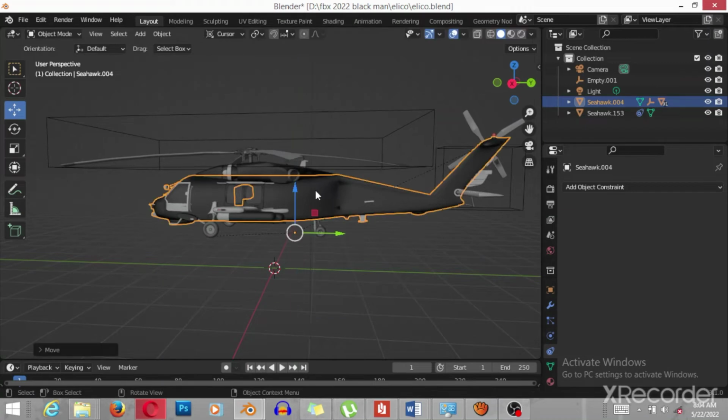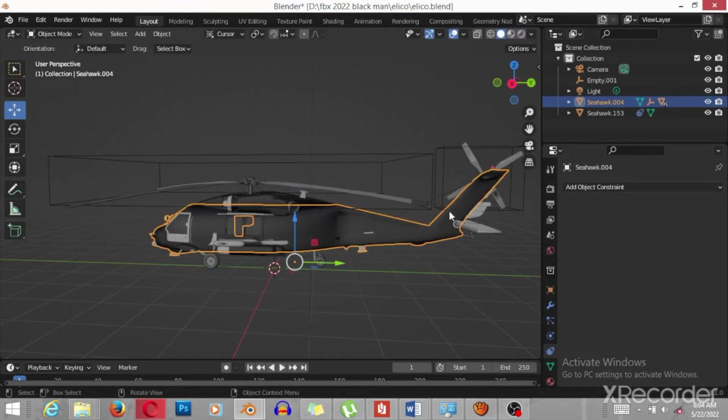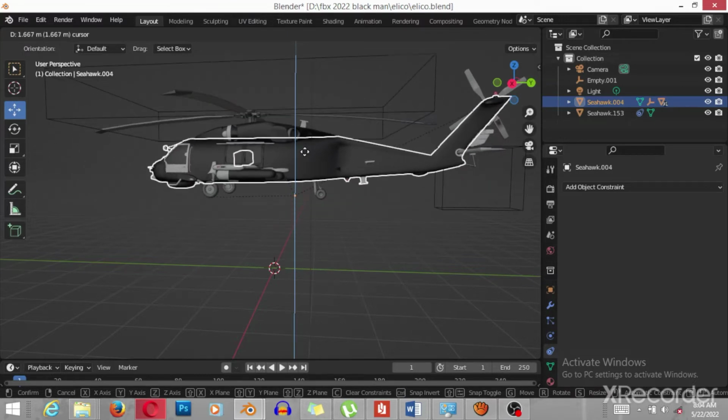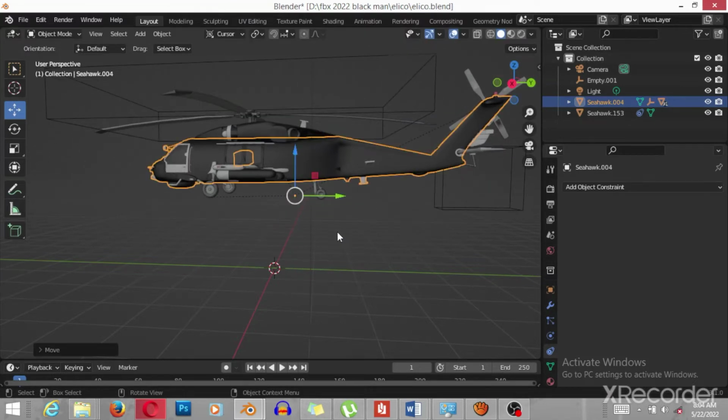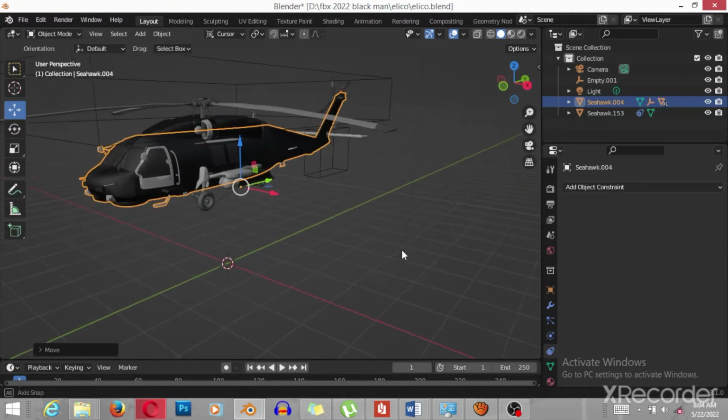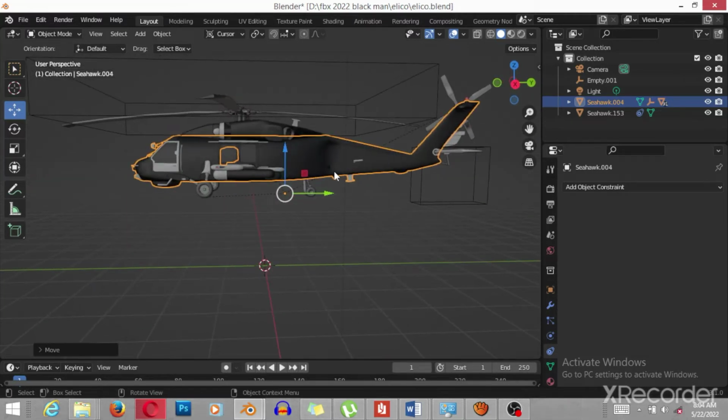Okay, now you can see there is no rotation for the second one. You see, it's still, it doesn't move when I elevate the helicopter.